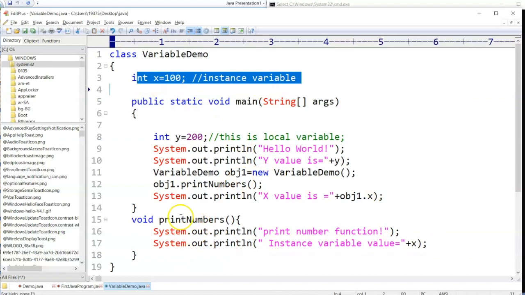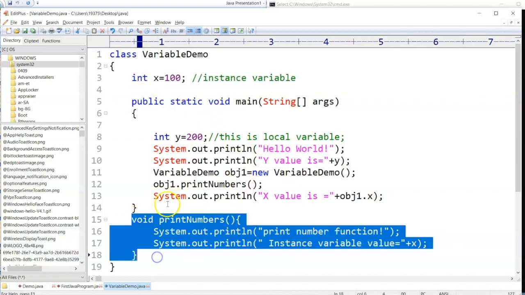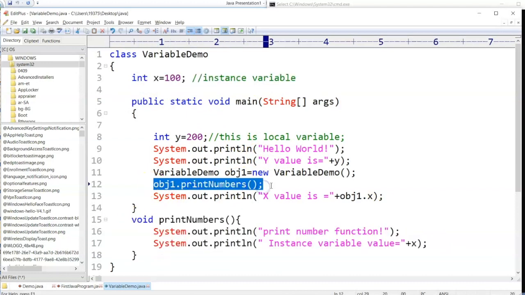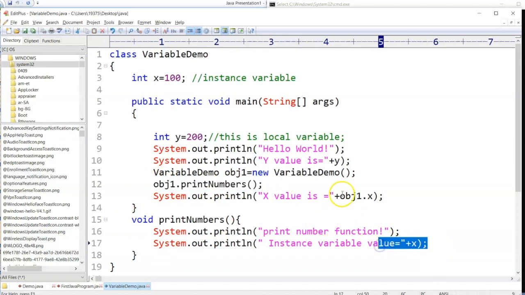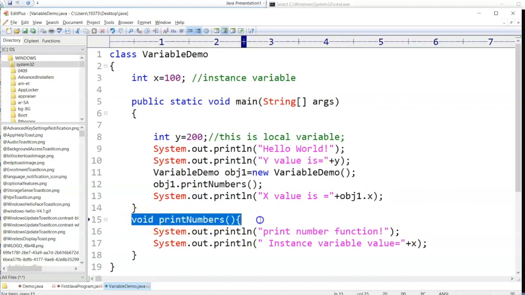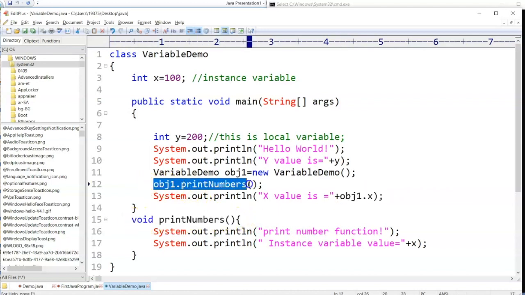Fine. And this function is called by an object. So that's the reason you are able to access. But here in this case, inside the main function, you are trying to call an instance variable directly. If you are calling an instance variable directly, then you need to call it with the help of an object. But if the function is already triggered by an object, you can access it directly. Okay, we'll see more examples.